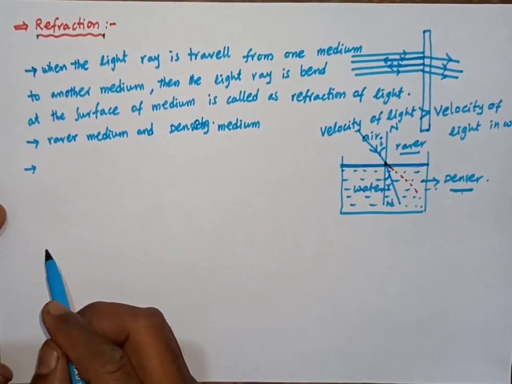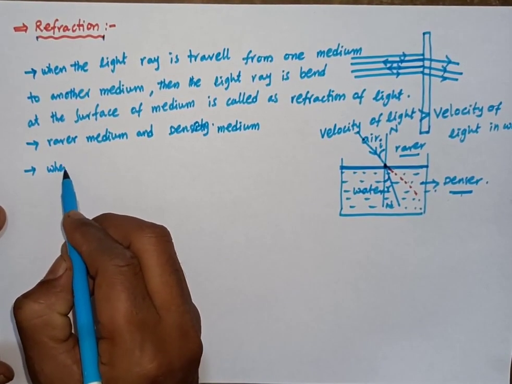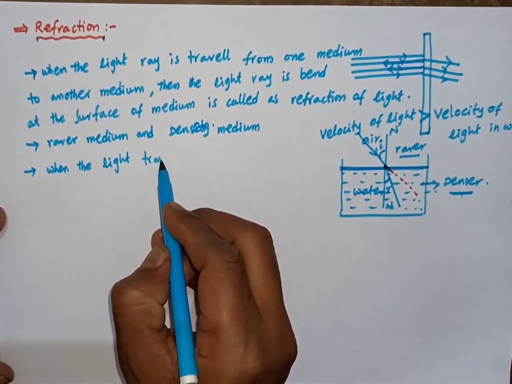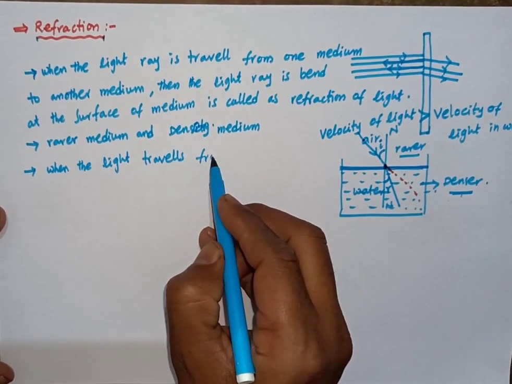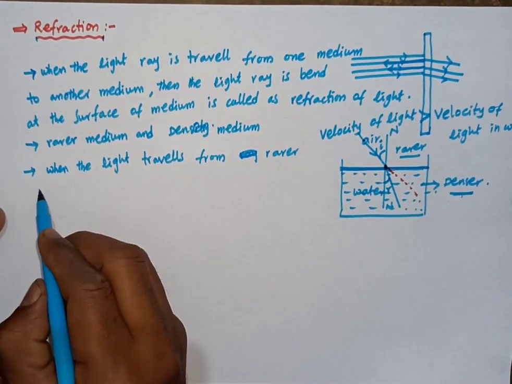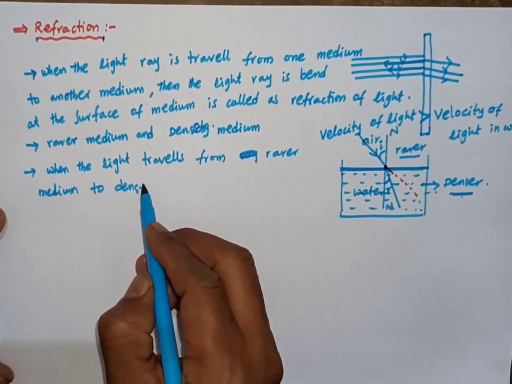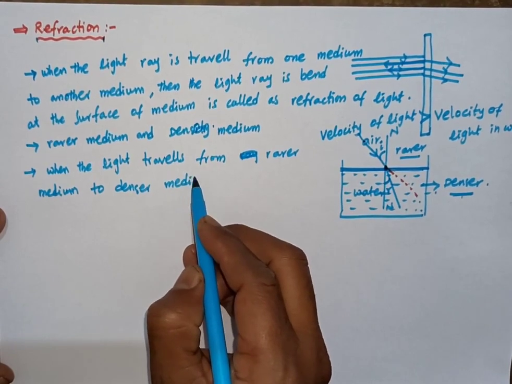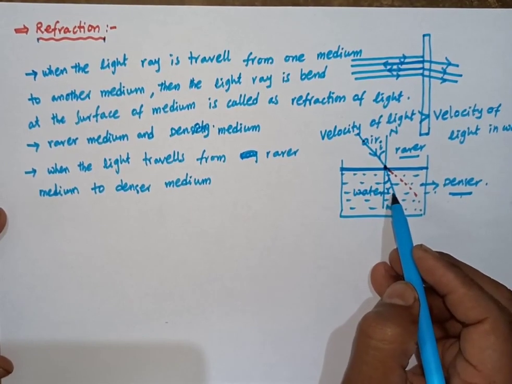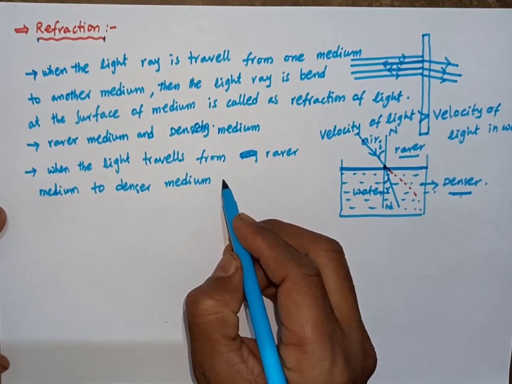Now we can discuss what happens when light travels from a rarer medium to a denser medium. The light ray bends towards the normal.